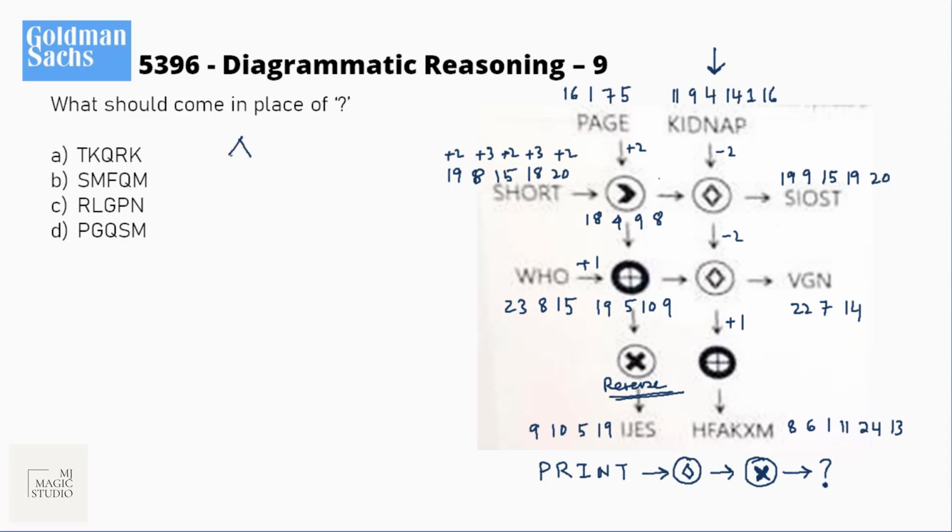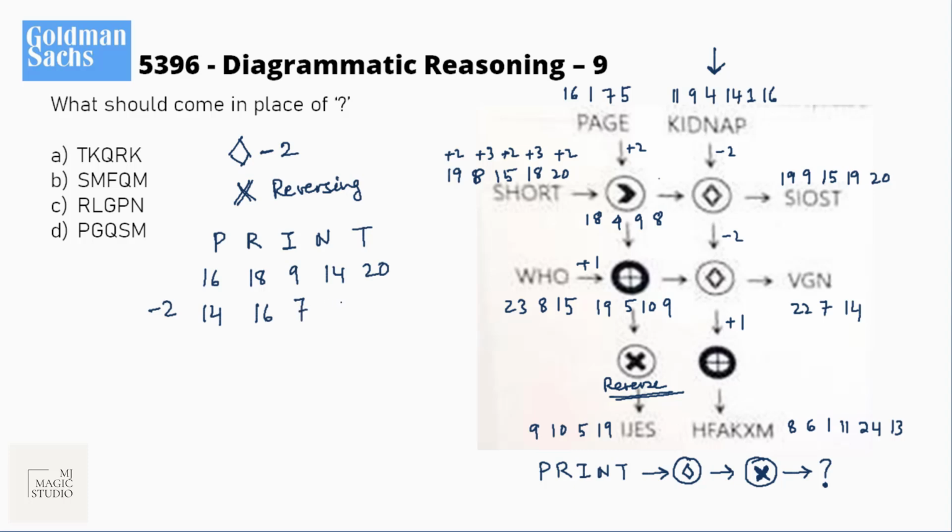This rhombus is all minus 2 and this cross symbol is reversing. So if I start with PRINT, let me convert this into numbers. 16, R is 18, 9, 14 and 20. We first need this rhombus operator, that is minus 2. That will give me 14, 16, 7, 12, 18.